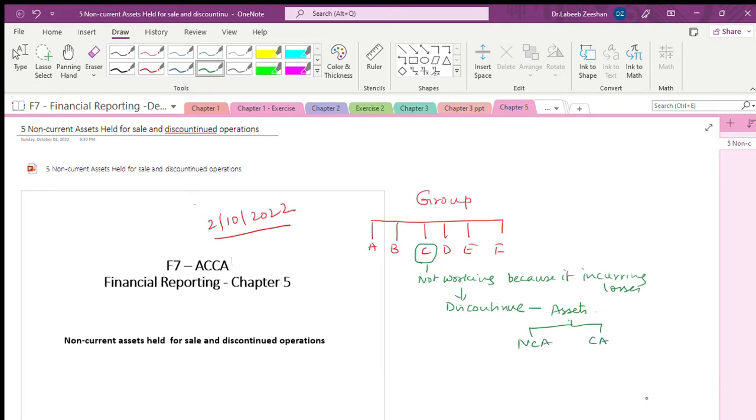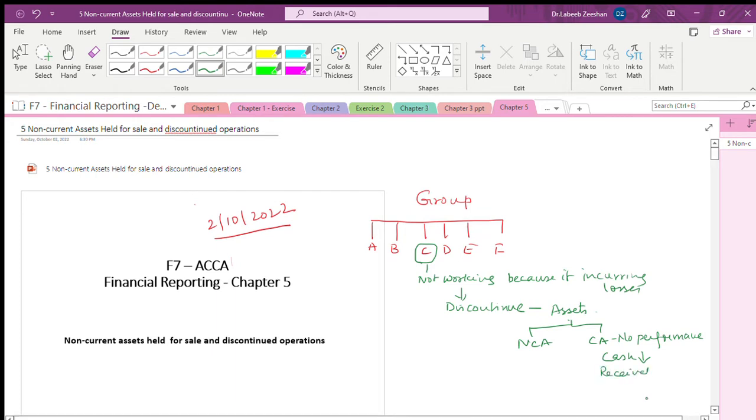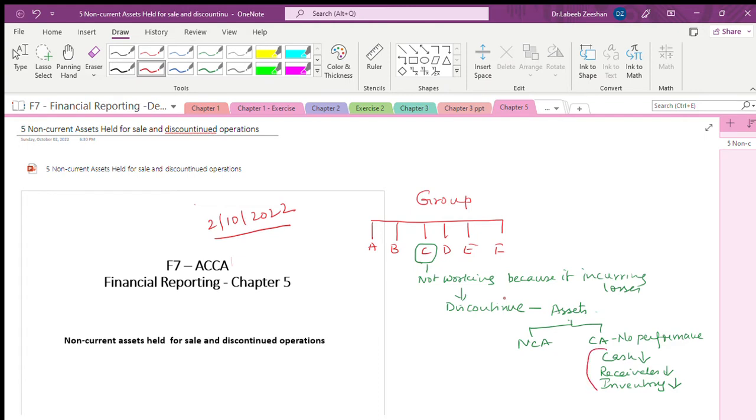Definitely when it's not working, there is no performance as such. In that case, what will happen? Definitely the cash balance will be less. Definitely the receivables will be less, and the company will have a problem with respect to inventory also. This will be there because of non-performance of the company. Now the issue comes with respect to non-current assets.